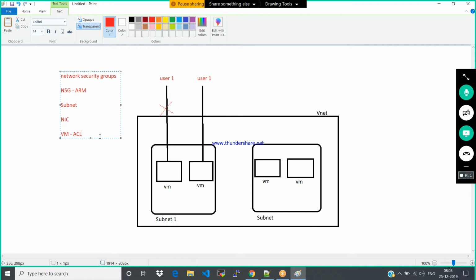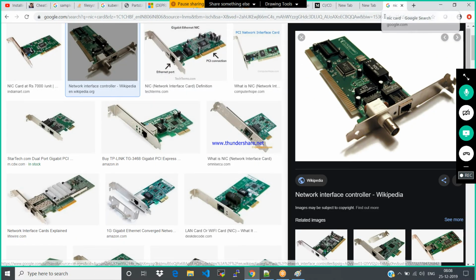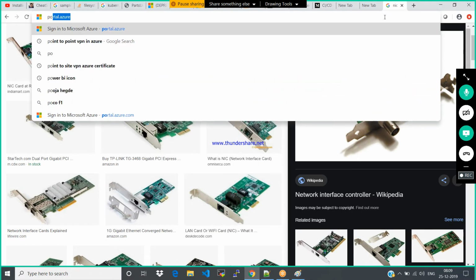So this is the use of network security groups. Network security groups are nothing but to allow or deny the traffic coming from the internet based on the user capabilities. Okay. Let's go to the portal.